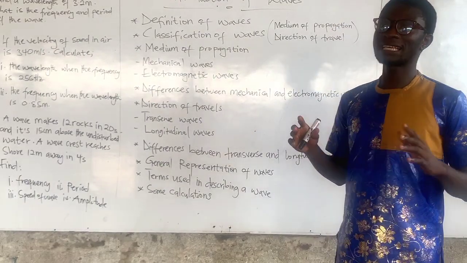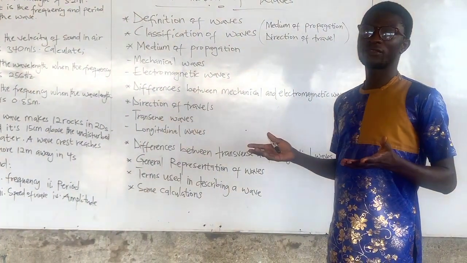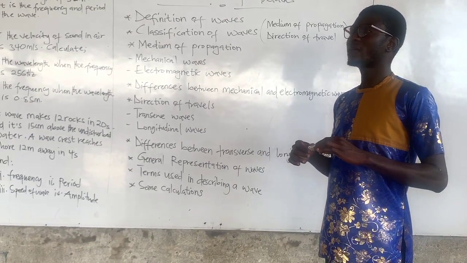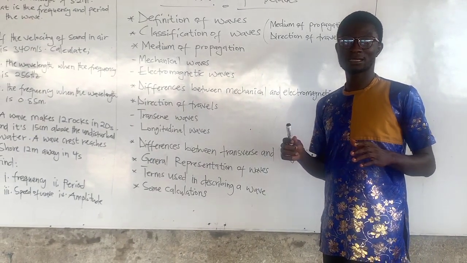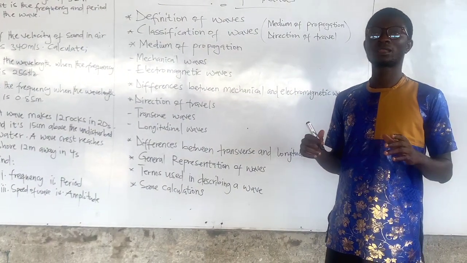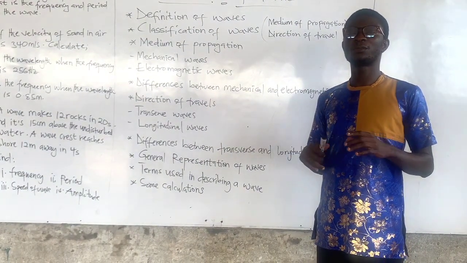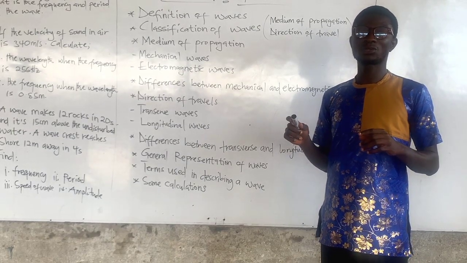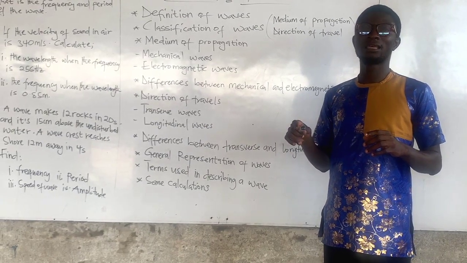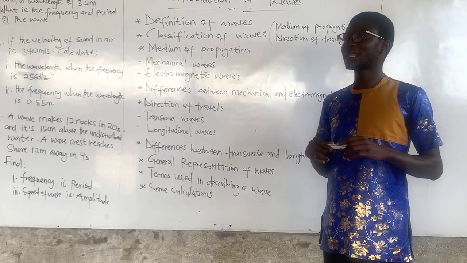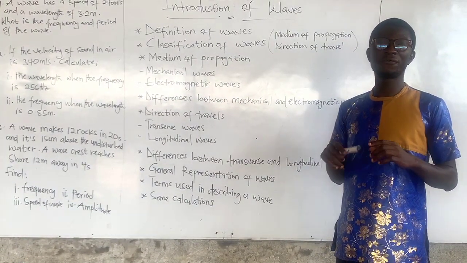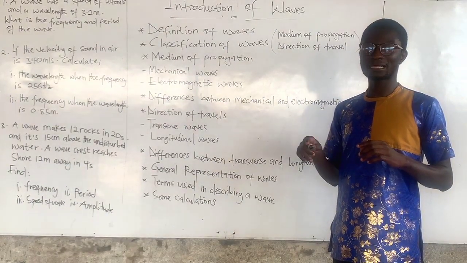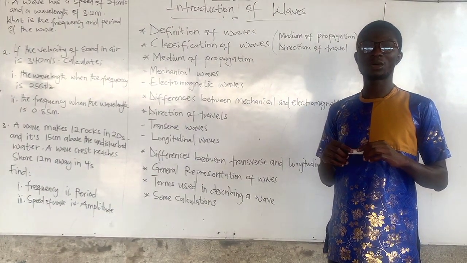Now, let's define wave. What is a wave? A wave is simply a disturbance, any disturbance at all, which travels through a medium, transferring energy from one point to another, without permanently displacing the medium. Now we have to note that waves carry energy, but they don't transfer matter. That is a point you have to know.